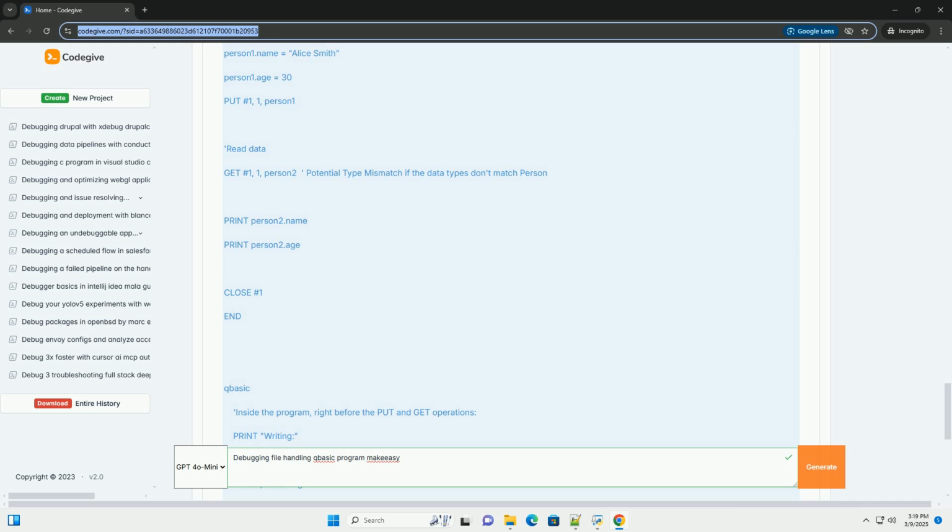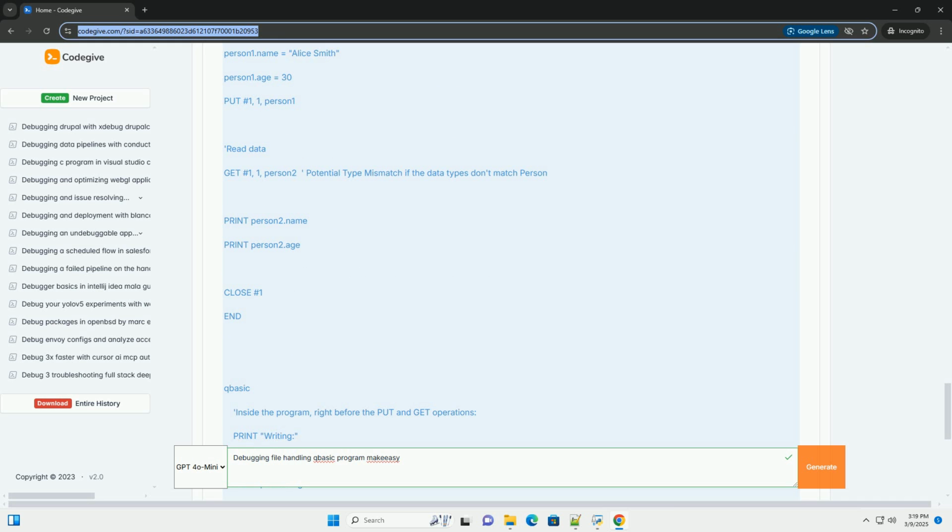Using the immediate window: the immediate window, accessible by pressing Ctrl+I, lets you execute QBasic commands directly. You can use it to inspect variables, test file operations, and execute code snippets in real time. For example, you could print EOF(1) to check if the end of file 1 has been reached.